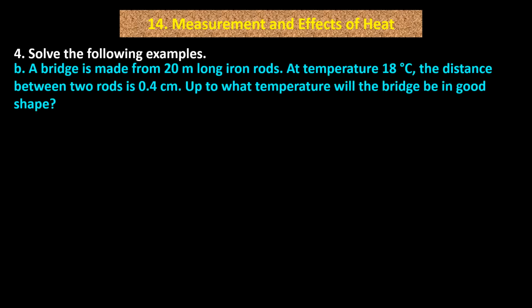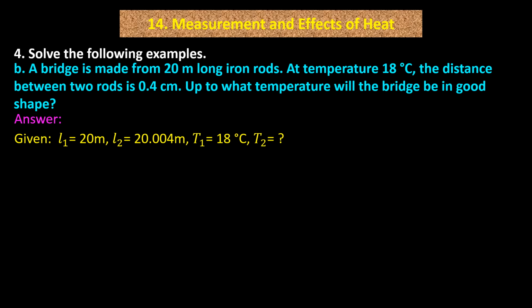B. A bridge is made from 20-meter long iron rods. At temperature 18 degrees Celsius, the distance between two rods is 0.4 cm. Up to what temperature will the bridge be in good shape? Answer.